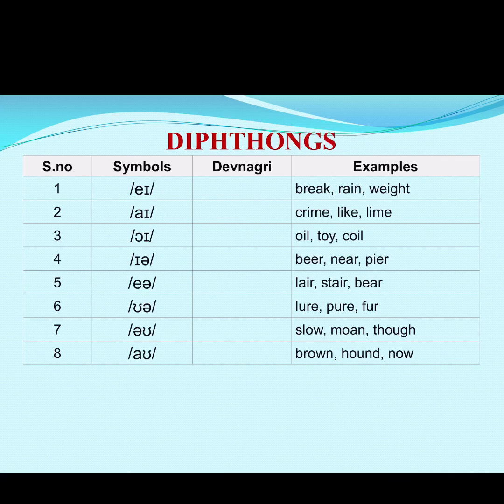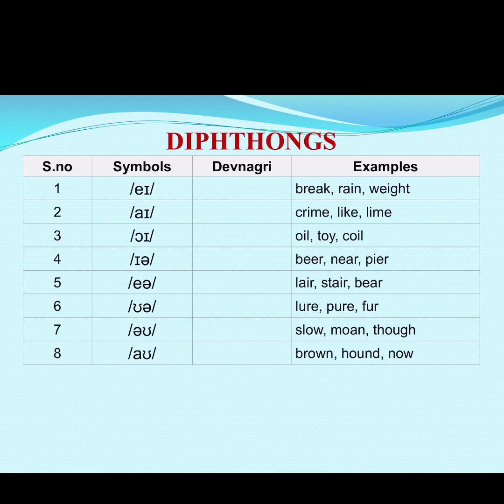For example, oil, toy, coil. Number 4 sound is pronounced as ear. For example, beer, near, peer.